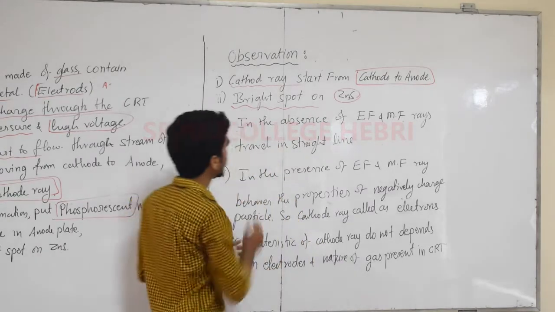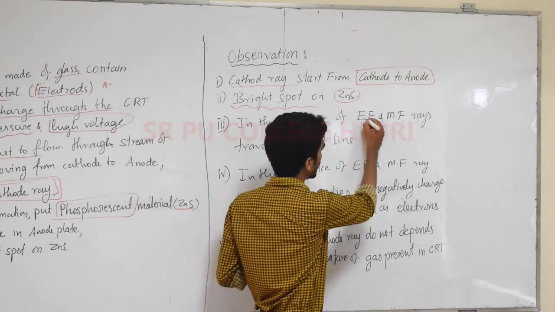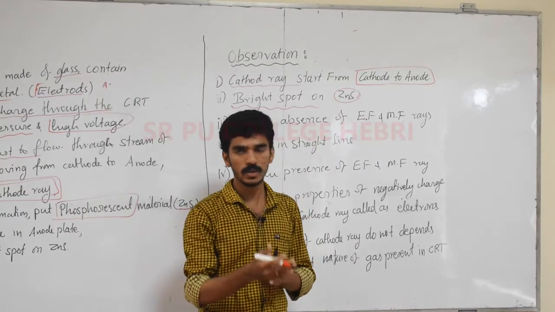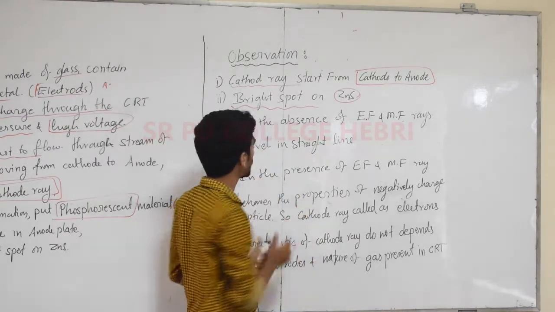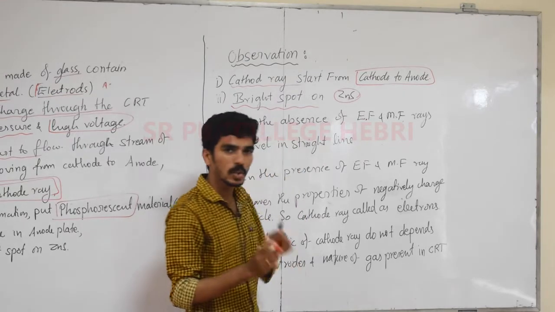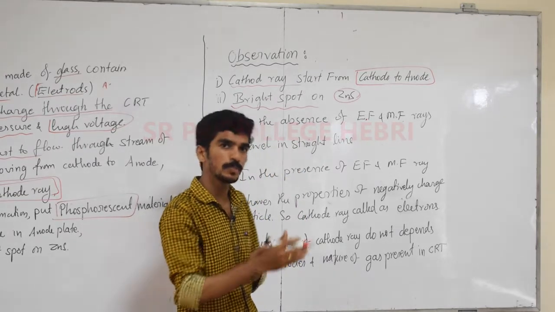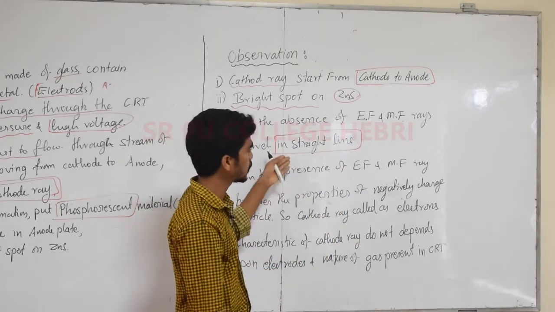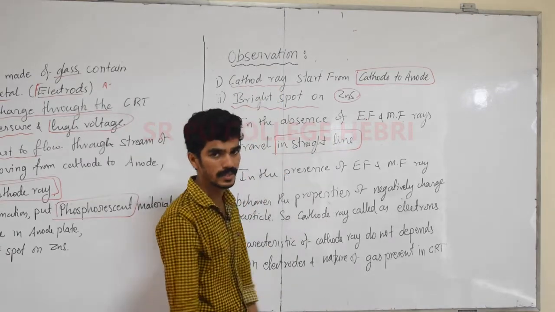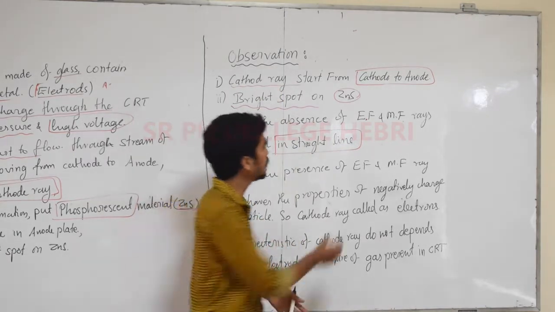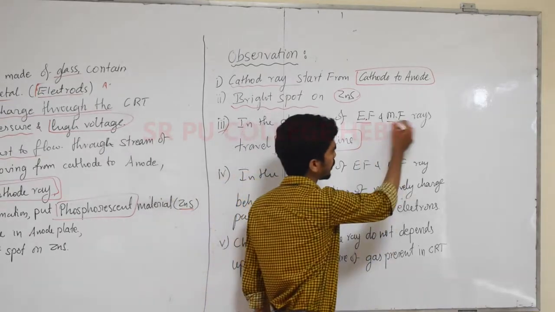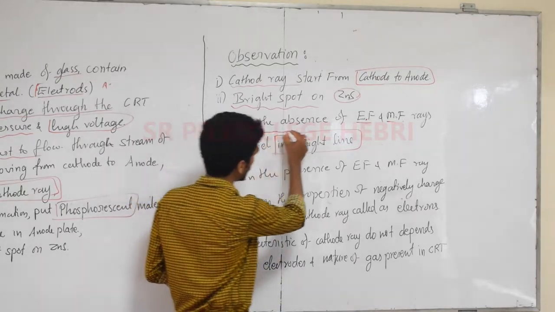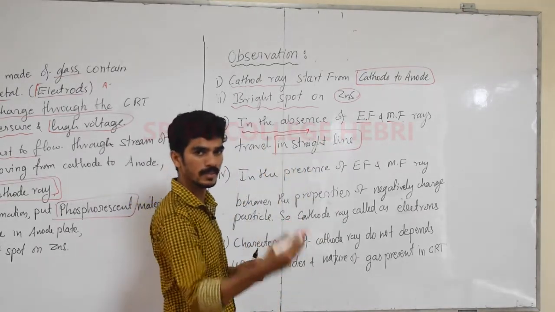Next, in the absence of an electric field and magnetic field, the cathode rays, or negatively charged particles, move in a straight line. This is a major observation in a cathode ray discharge tube. In the absence of EF, the electric field, and MF, the magnetic field, it will move in a straight line. From where it starts, it moves in the same direction and hits the next electrode.